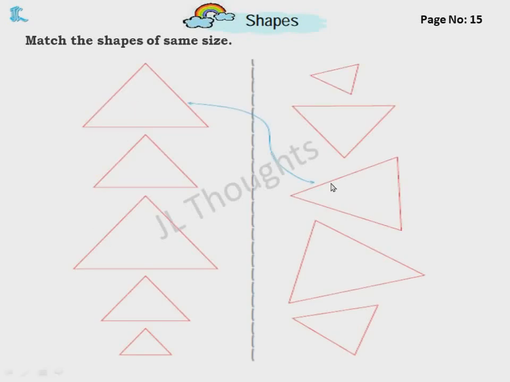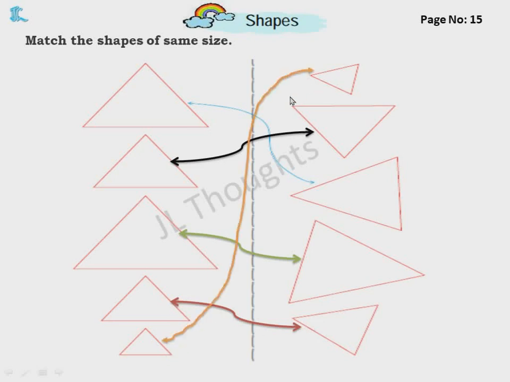Now shapes. Match the shapes of the same size. Of the same size which you find, you have to match. Like one is done for you, the next one. This is similar to the second one. The next, third triangle is similar to this triangle. The next, fourth triangle is similar to this. This is the smallest one. This is similar to this one.